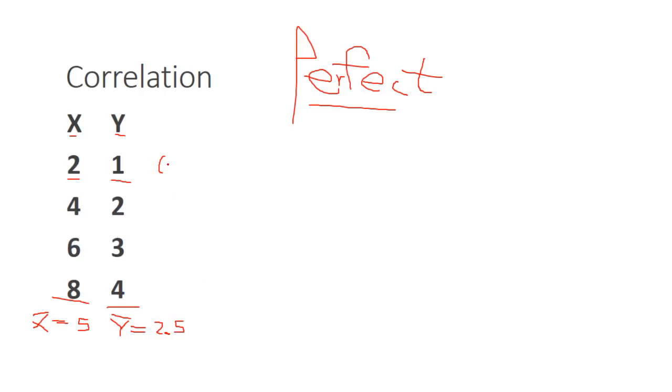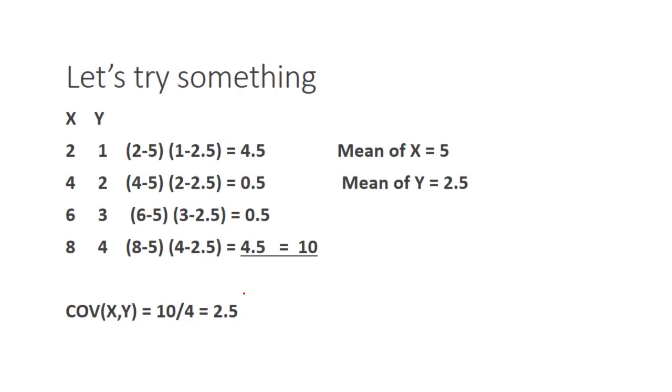So we're going to take 2 minus 5 times 1 minus 2.5. And we're going to take 4 minus 5, 2 minus 2.5. We got it? And we're going to do that 4 times, and we're going to add them up.